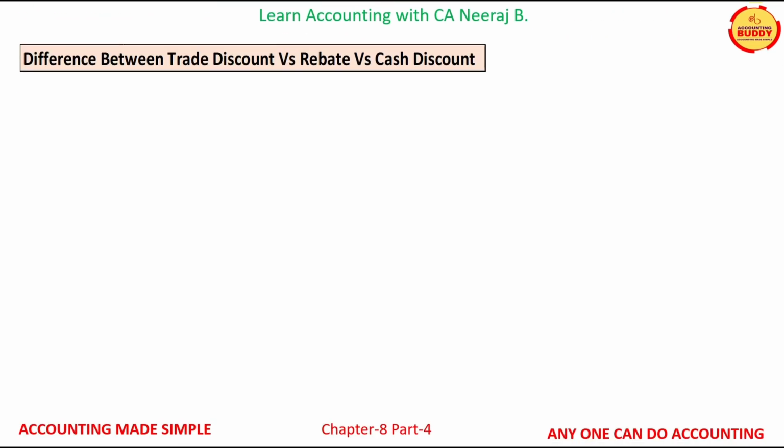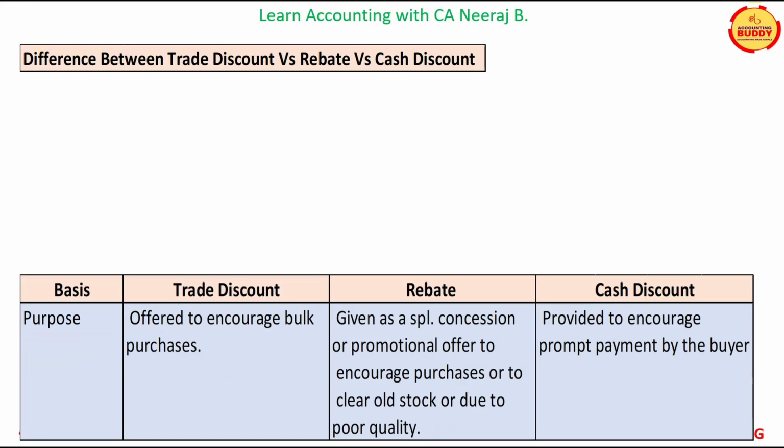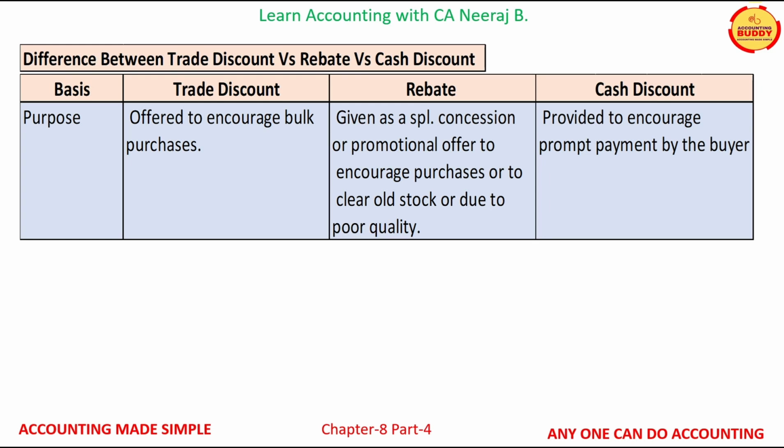Let us now learn the difference between the trade discount, rebate and the cash discount. The first basis of difference is purpose. The trade discount is offered to encourage bulk purchases. Rebate is given as a special concession or promotional offer to encourage purchases or to clear old stock or due to poor quality. Cash discount is provided to encourage prompt payment by the buyer.